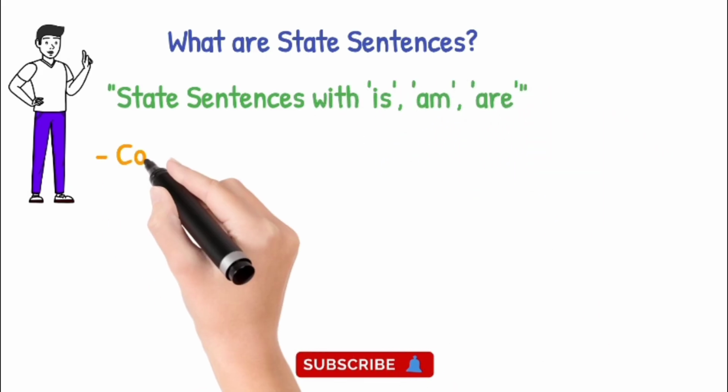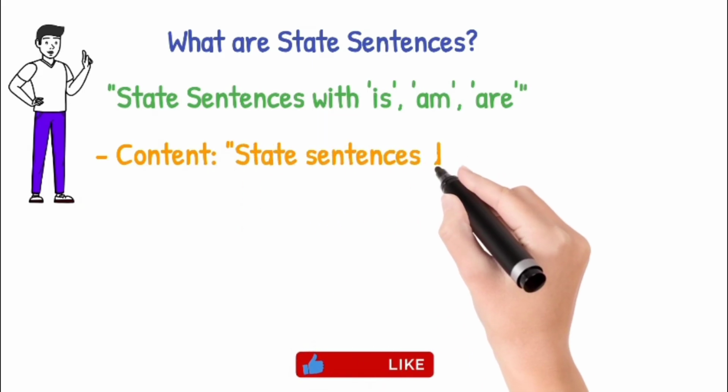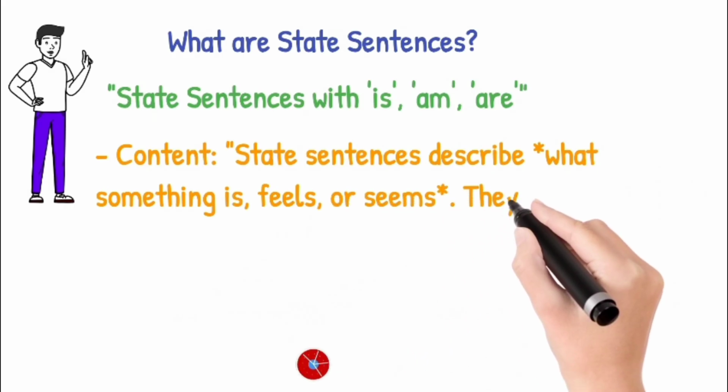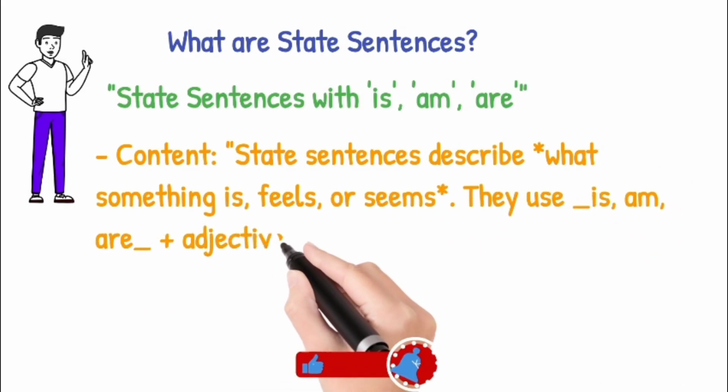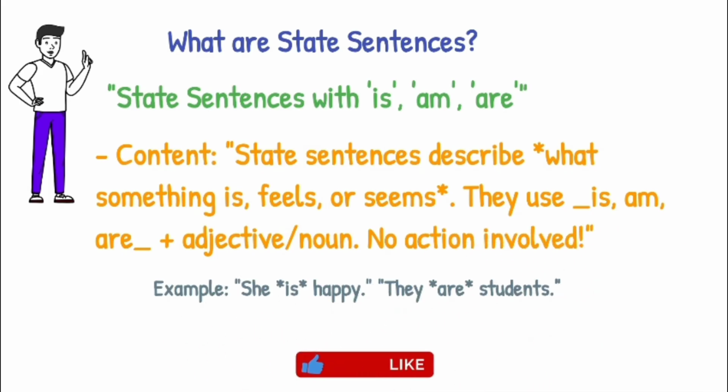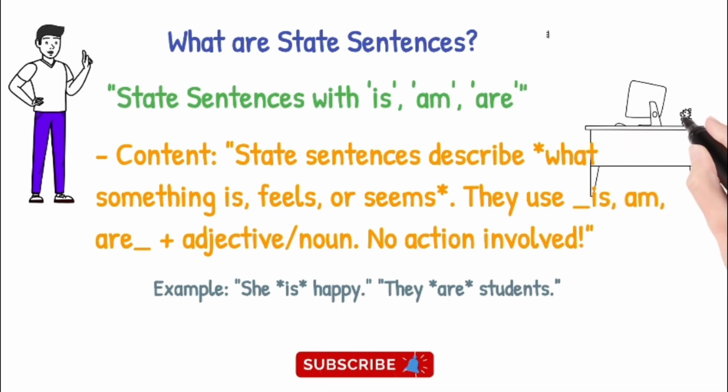State sentences, or non-action sentences: when you talk about today's topic, you have to use is, am, are, that is the present state, right? So, state sentences describe what something is, feels, or seems. We use is, am, are or any adjective to define that sentence. For example, she's happy, they are students, we are Muslims, they are my friends. So they is the pronoun, she is the pronoun, is, am, are is the helping verb, and then the adjective. You have to use an adjective in the non-action state sentences.